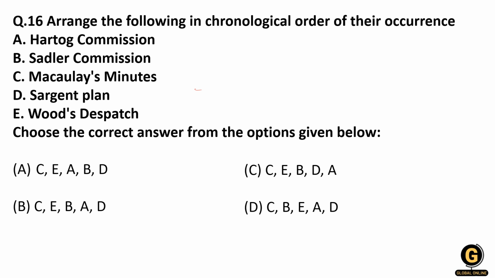So students, they have asked us to arrange the pre-independence education commissions in their chronological order of occurrence. So they have asked which commission came first and which came last. Of the 5 commissions, Macaulay's Minutes on Education came up first, in 1835, to study the importance of English education to Indians, right? So remember, importance of English education to Indians. Then there came Wood's Dispatch. It came in the year 1854, and it was for studying the state of education in India.